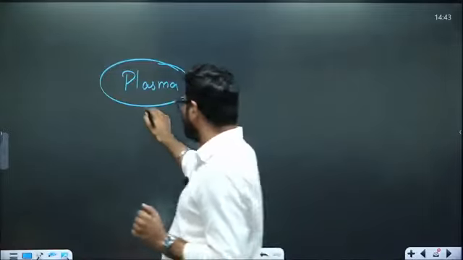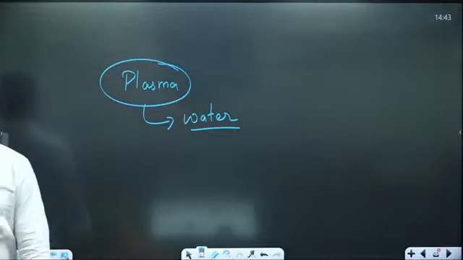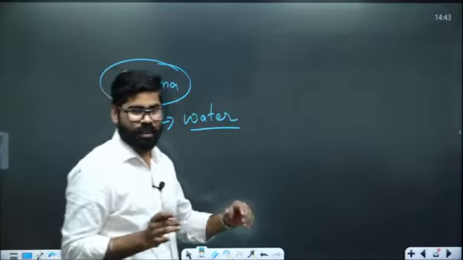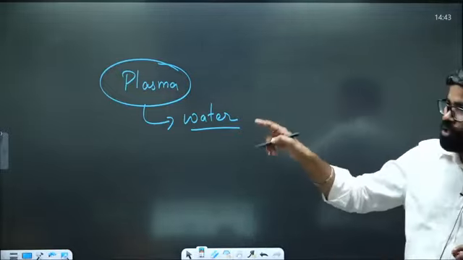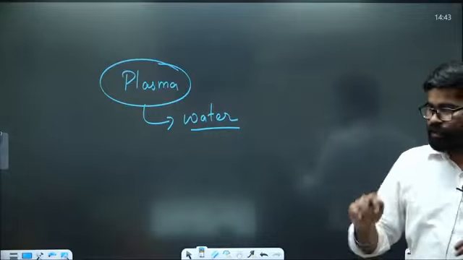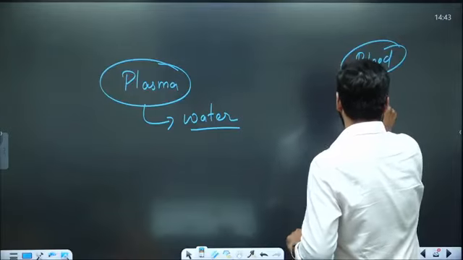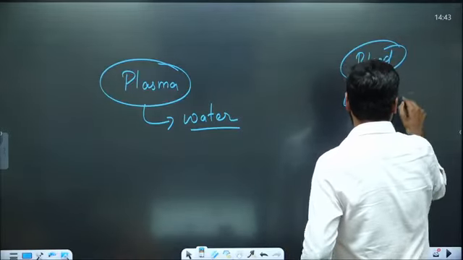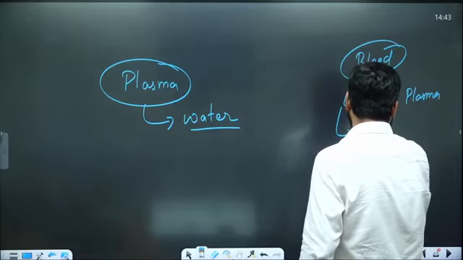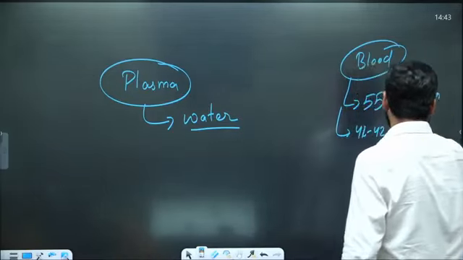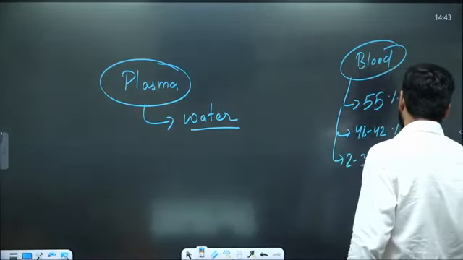What is plasma? Plasma is the liquid part. Around 92% of the plasma is just water, and the majority portion of the blood is plasma. In our blood, 55% is plasma, around 41 to 42% is RBC, and the remaining 2 to 3% is WBC plus platelets.